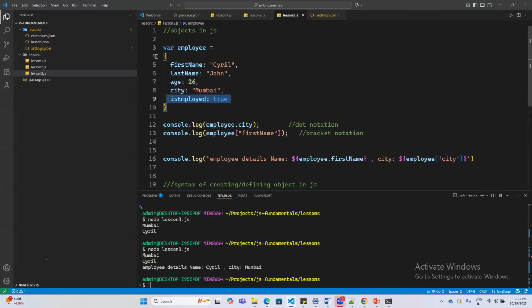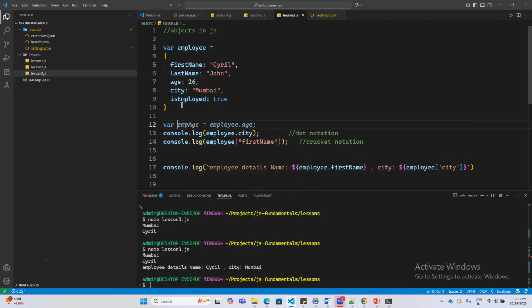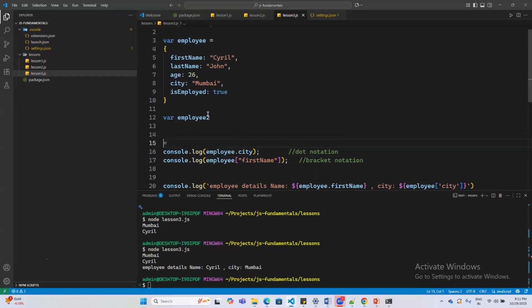Just imagine you want to do the same exercise with only variables. How would you do that? You have to create a variable with first name, last name, age, city, is employed, right? What happens when you want to create another object, say employee 2? In this case, what would happen? An employee 2 needs to have a different set of properties. I cannot say employee 1 and employee 2 have the same name, same last name, same age, right?